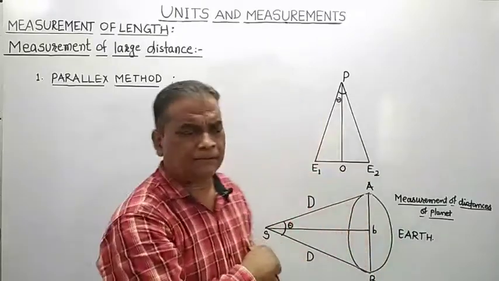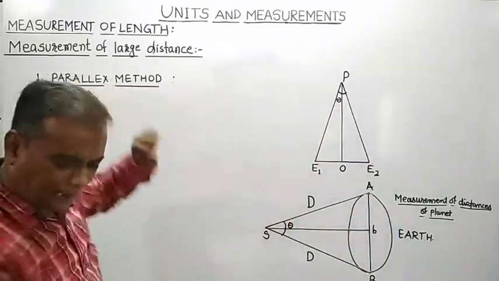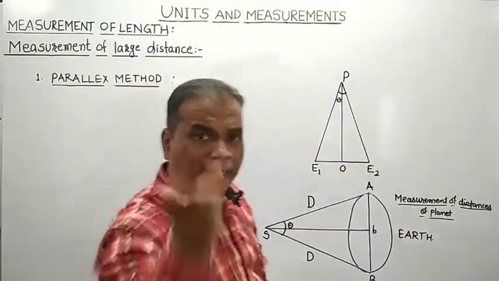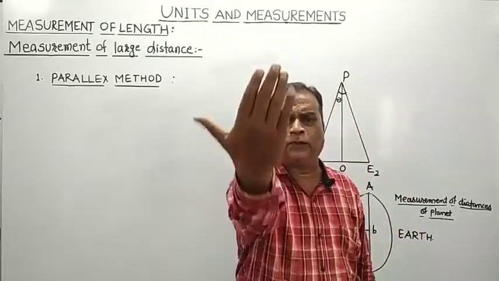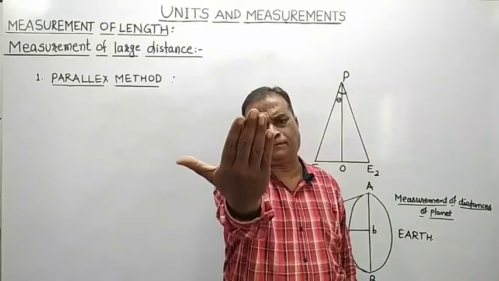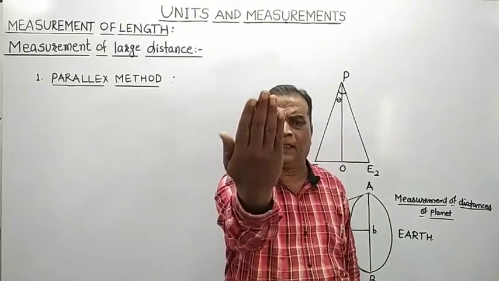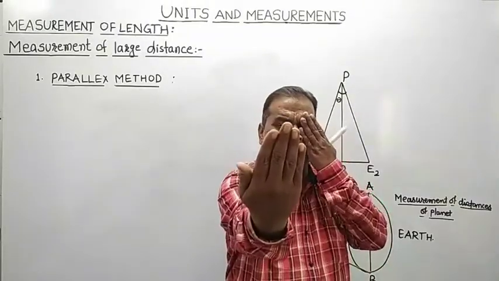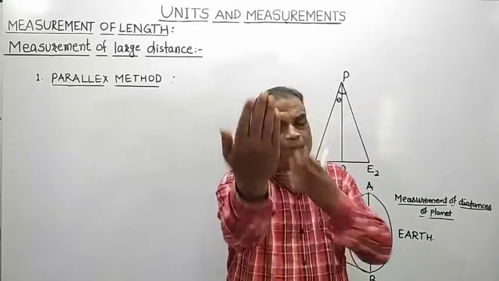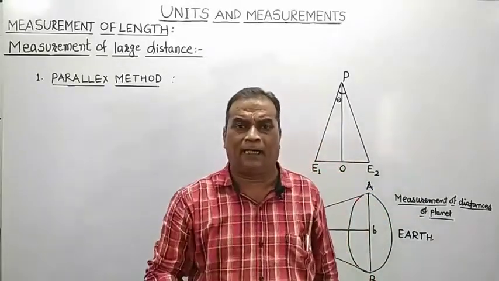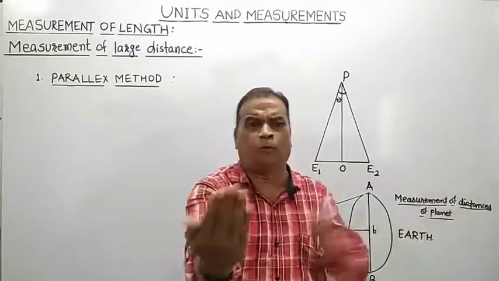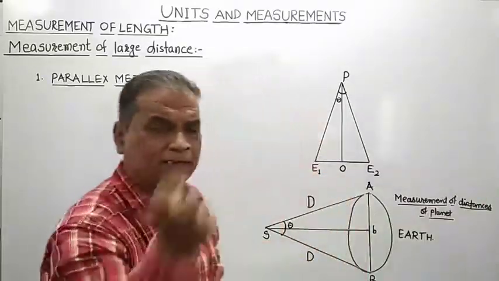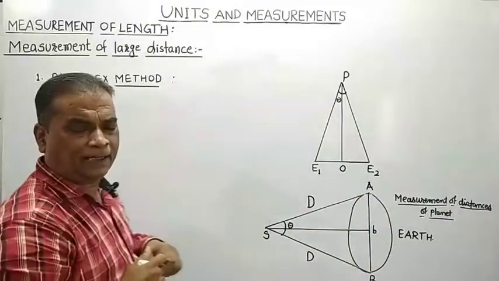This effect is known as a parallax effect. What is parallax effect? When hand is held in front of you and you observe your hand by closing your left eye and then by closing your right eye, you will find that your hand appears to move against the background. This effect is known as a parallax effect.